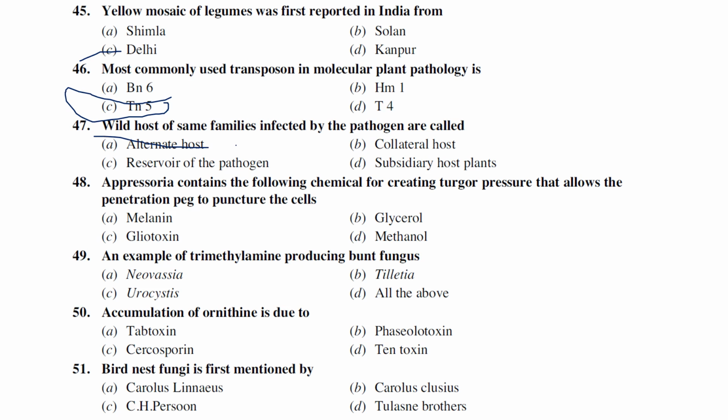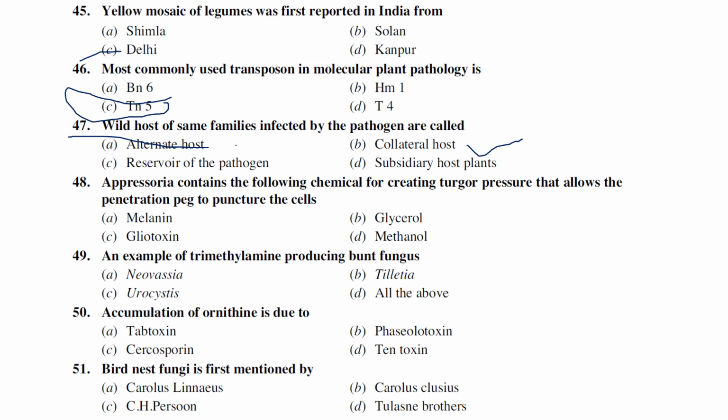Generally, an alternate host actually belongs to other families. For example, you can take wheat stem rust. Wheat is one family and barberry is another family. When it comes to collateral hosts, the primary host and secondary hosts belong to the same family. For example, you can take rice blast. Rice is Poaceae and the grass, let's say Echinochloa, which harbors the pathogen, also belongs to the Poaceae family. So the answer is collateral host, same family, as they asked, right?